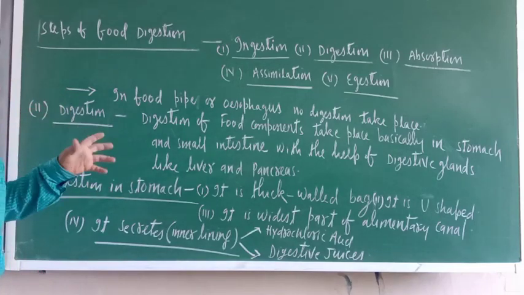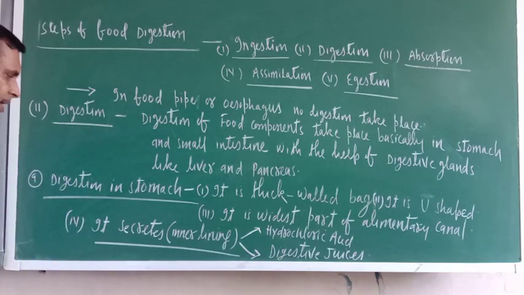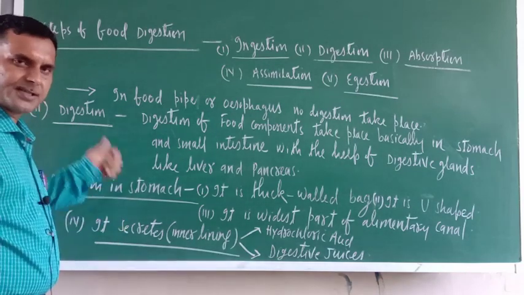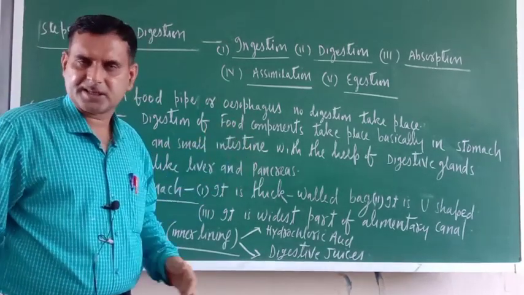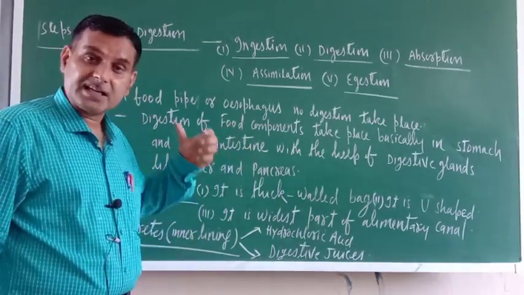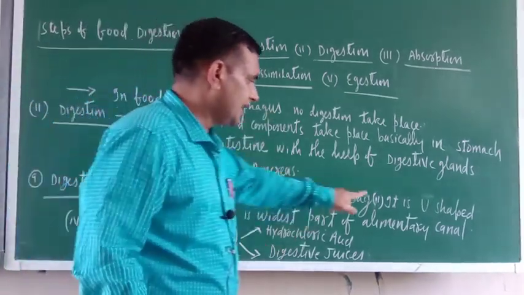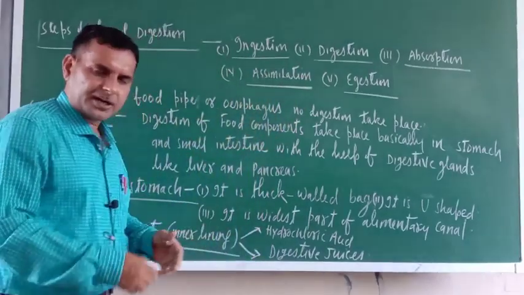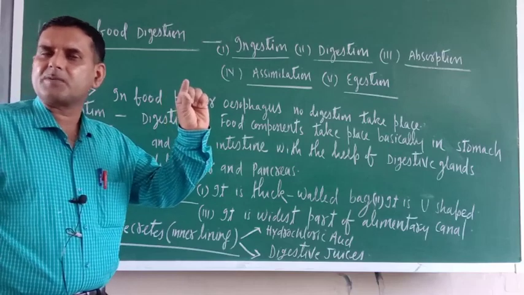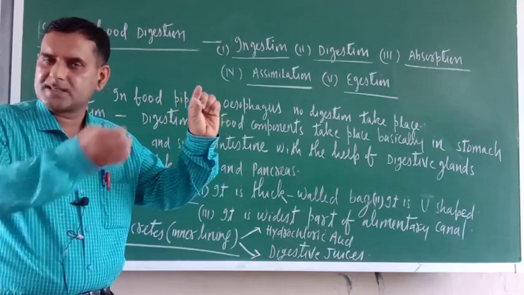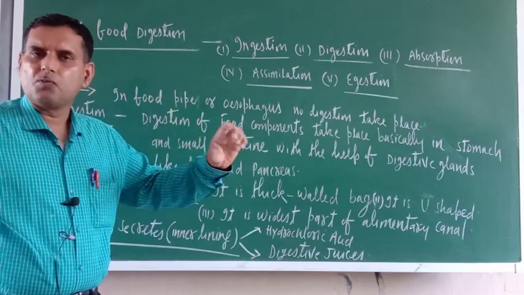What kind of digestion is taking place in the stomach? First let us have some idea about the stomach. The stomach is a thick walled bag-like structure, and its shape is U-shaped. One end is connected with the food pipe or esophagus and the other end is connected with the small intestine.